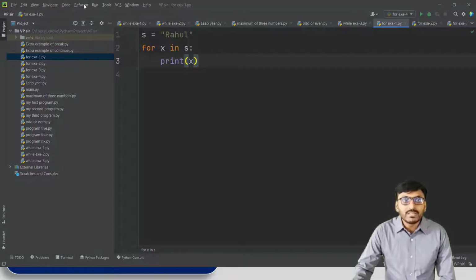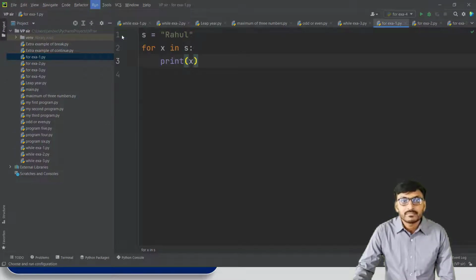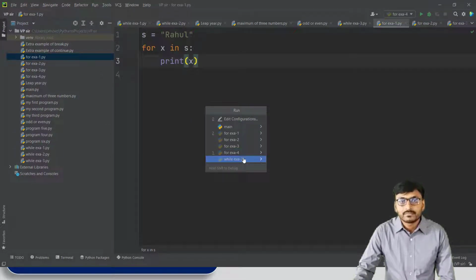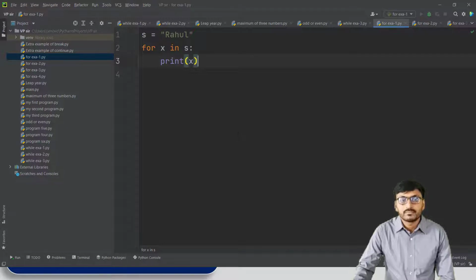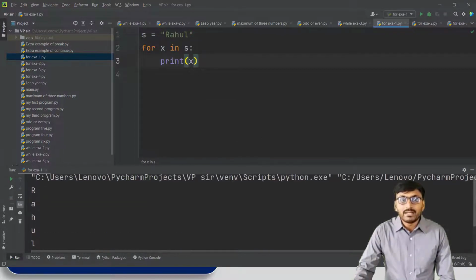The output of this simple program is capital R, a, h, u, l. This is the output of this simple for loop program.